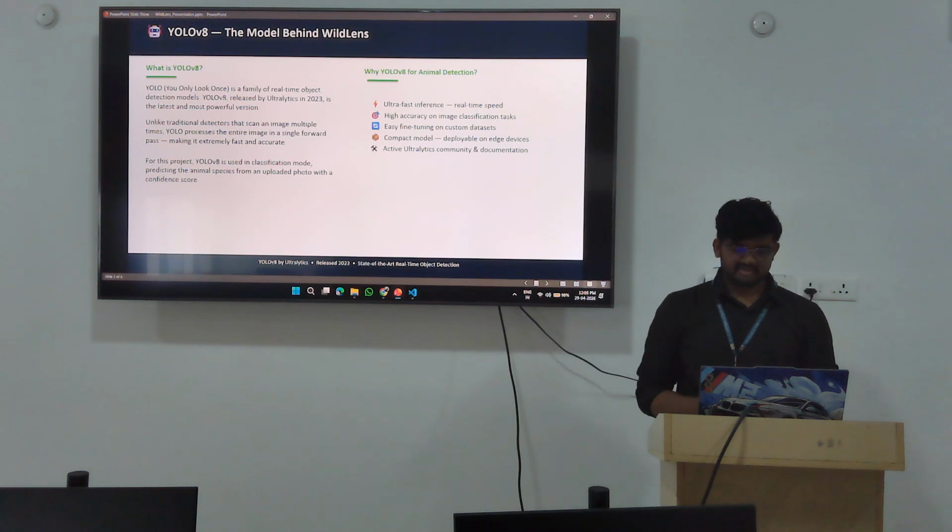Classification mode. So it will classify the images which are like species of animals which are uploaded. Why I have used the YOLO model? It has an ultra fast interface. It has a high accuracy and easy fine tuning.